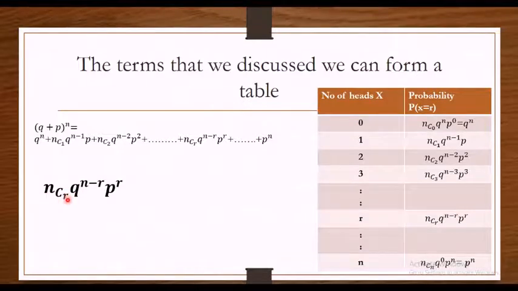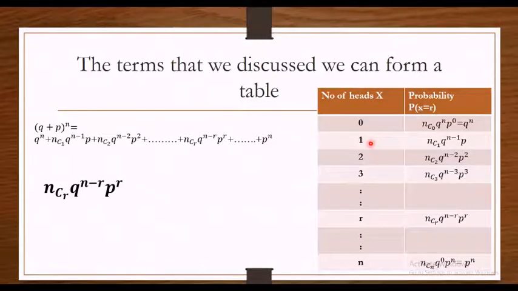So you will get nC0 q^n p^0. nC0 is 1, and p^0 is again 1. You will get the answer q^n.